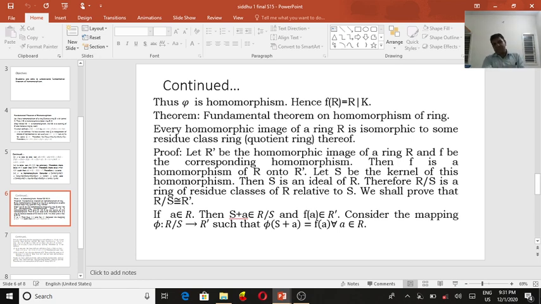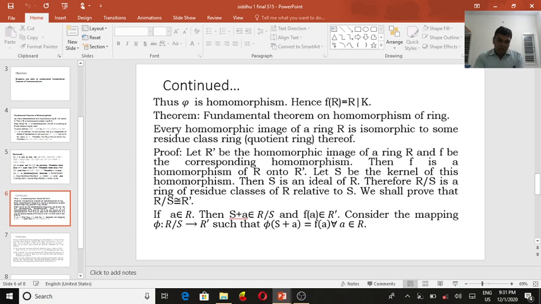Therefore R over S is the ring of residue classes of R relative to S. We shall prove that R over S is isomorphic to R dash.